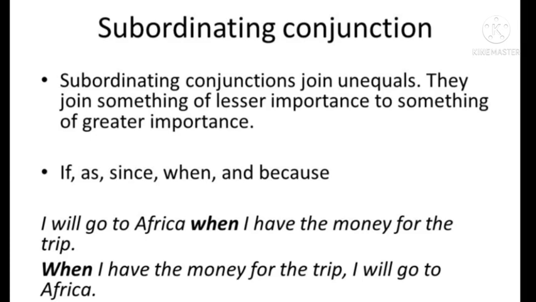There, the main clause is I'll go to Africa. And the dependent clause is when I have the money for the trip. So these two clauses are joined together with the help of the subordinating conjunction, that is when. So the subordinating conjunctions are joining the dependent clause with their respective main clause. That is why they are called the subordinating conjunctions.